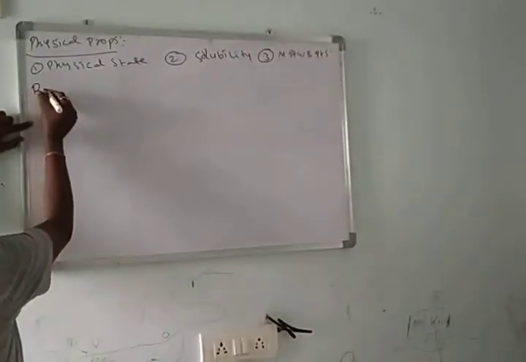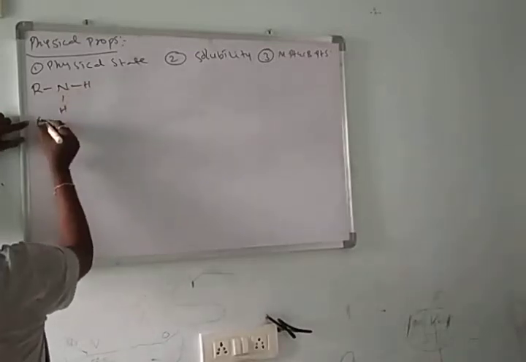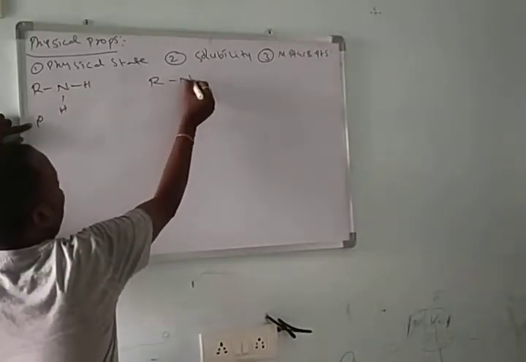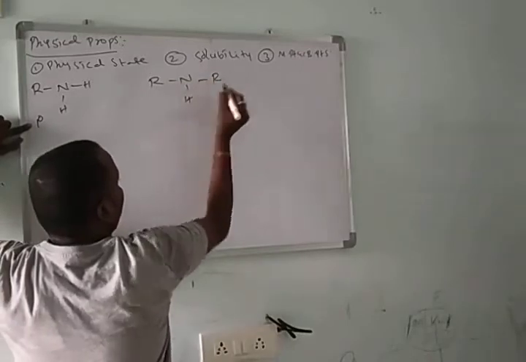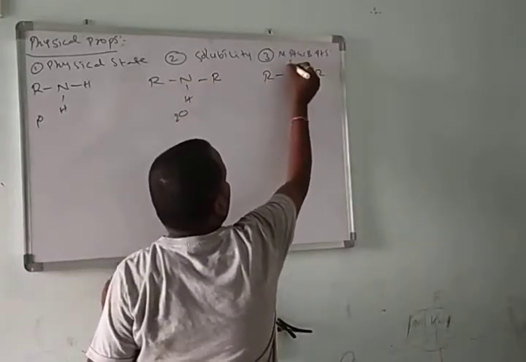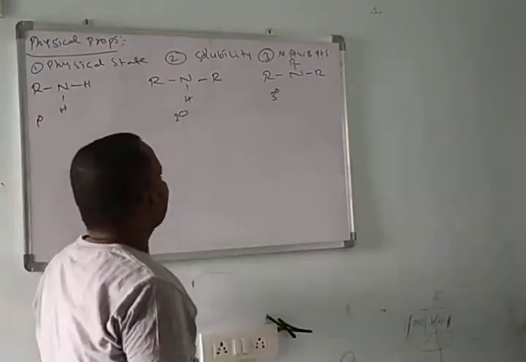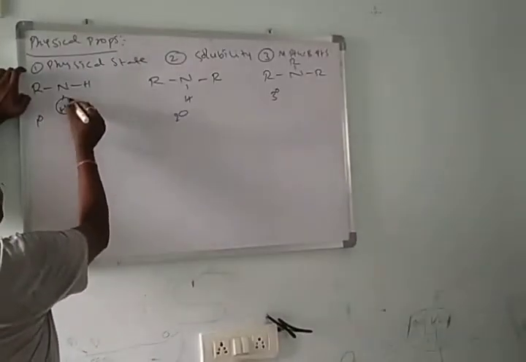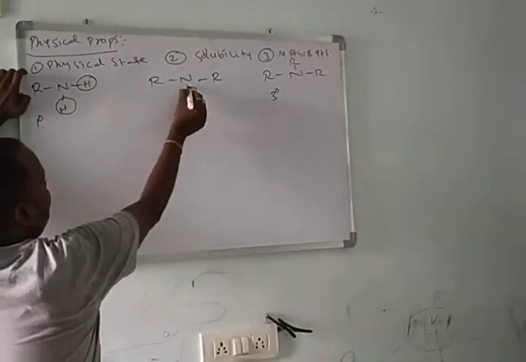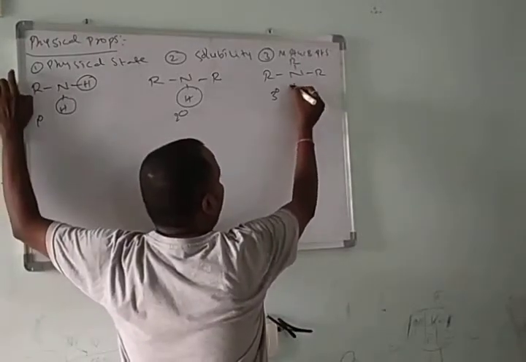Primary amines, these are the primary amine, and here we have one more amine, secondary amine, and one more amine, tertiary amine. Here primary amines have two hydrogens, secondary amines have one hydrogen, tertiary amines have no hydrogen.